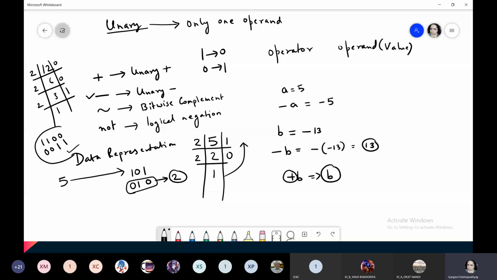So there is a deep concept behind this, and that concept is not required right now, because there is a different way in which we represent negative numbers, using complements, ones complement and twos complement. So I'm not going to go deep into that right now. I just want to verify one thing.